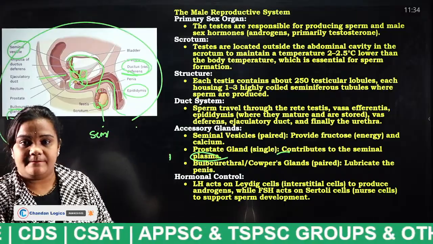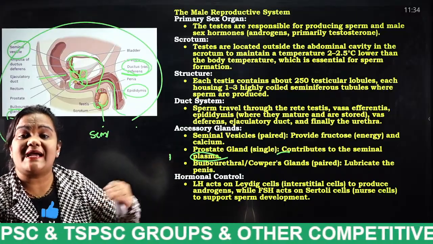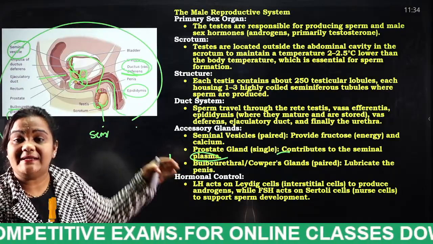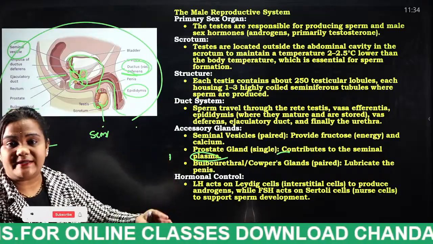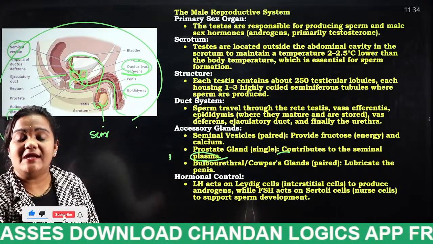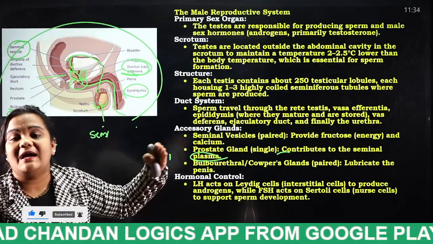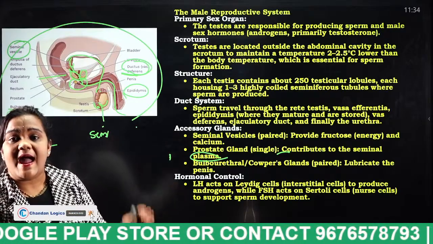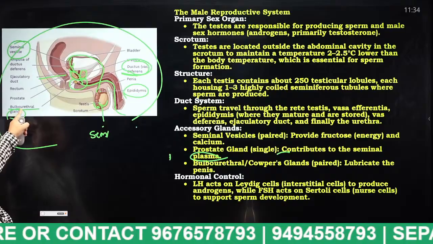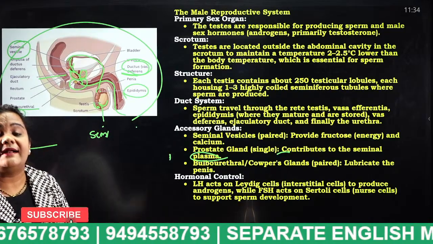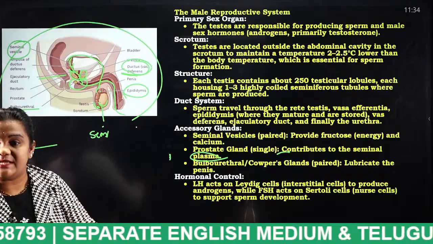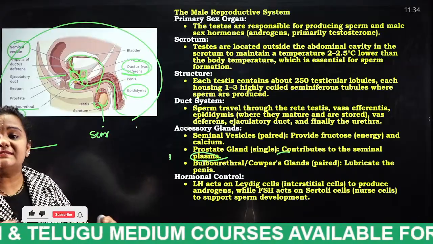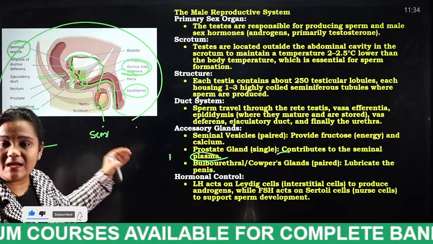This seminal vesicle, what will it do? It will secrete the seminal fluid, and the sperm cell plus seminal fluid will enter into the prostate gland through the ejaculatory duct. This prostate gland will give the nutrients required for the sperm cells plus seminal fluid, and finally it will be released into the urethra, and there consists what, students? Bulbourethral gland. This bulbourethral gland reduces the acidity present in that fluid, and finally it will be released through the penis. This is the system happening in the male reproductive system.